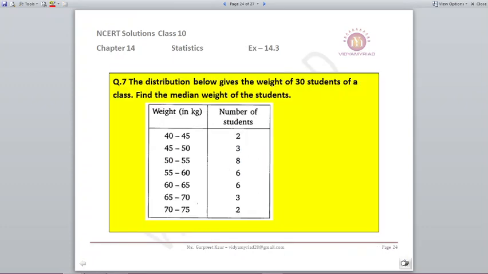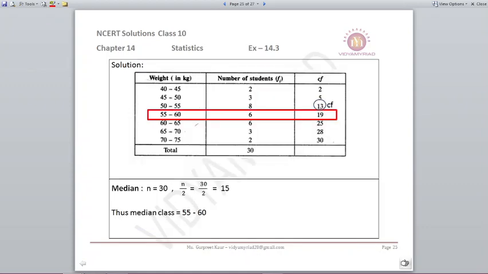Question number 7. The distribution below gives the weight of 30 students of a class. Find the median weight of these students. Now weight is given to us in a form of 40 to 45, 45 to 50. So class interval or class size is 5 over here. Number of students are given to us as 2, 3, 8, 6, 6, like that, and we have to find out median. For median we need to find out their cumulative frequencies.